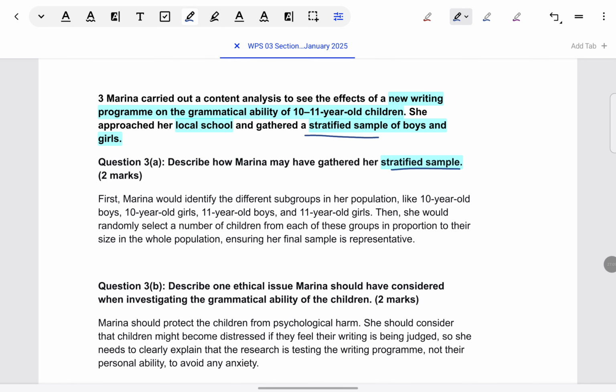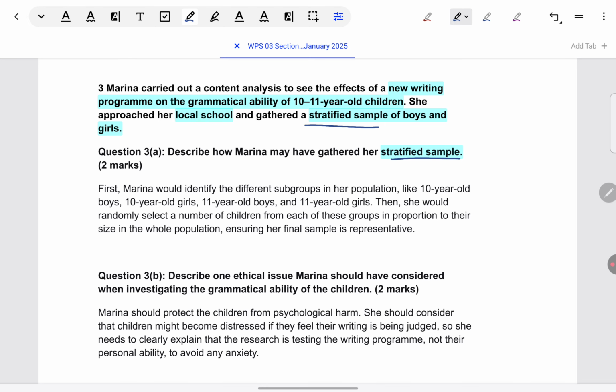Now, in many of my previous videos, I've also explained for stratified sample and random sample, typically there are two questions, how and why. You just have to be very careful in reading what question is being asked. Is it the how or the why? They've asked how, which means they want to know the process, the steps in collecting a stratified sample. Still, many students will start giving a strength, why it is good to collect a stratified sample. They will start suggesting how it represents different groups, and so it's more generalizable. That will get you a zero if you write that, because the question is about how it's done.